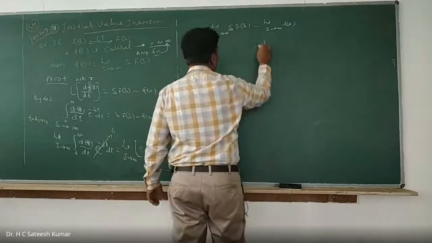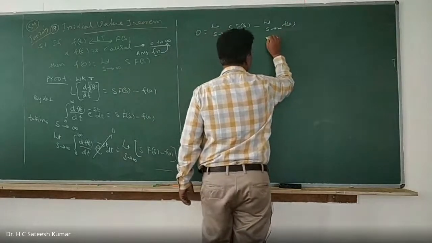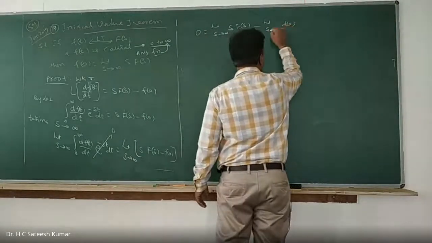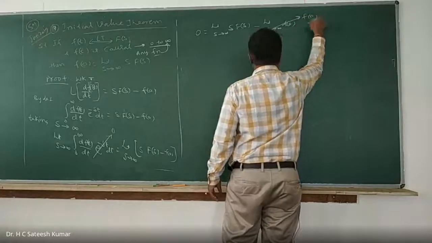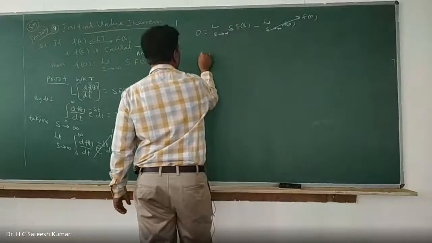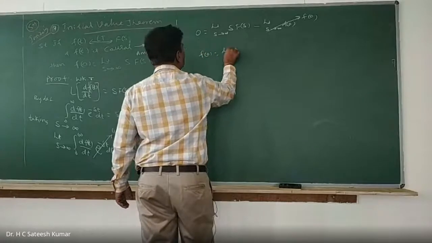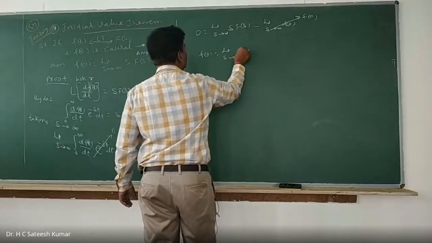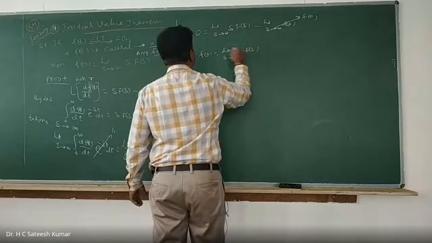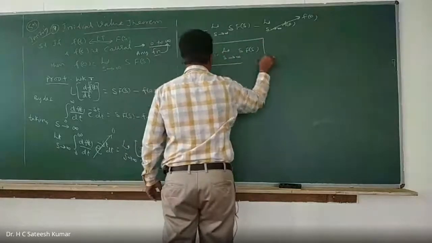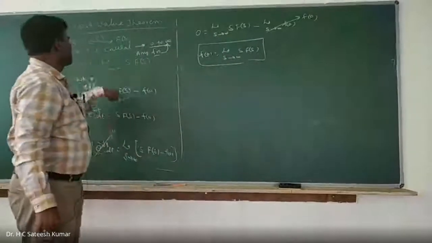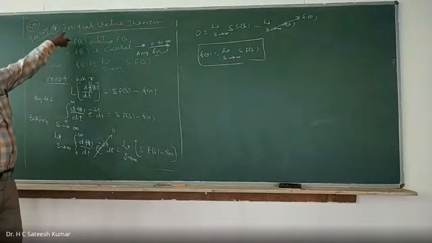Okay, right. But limit as s tends to infinity is nothing but what? Yes, there is no s term. Therefore, this will become equal to f of 0. Transfer to the left hand side. What will I get? F of 0 is equal to limit as s tends to infinity, s into F of s. That is the required answer. So f of 0 is equal to that. That means, why do we call it the initial value theorem?